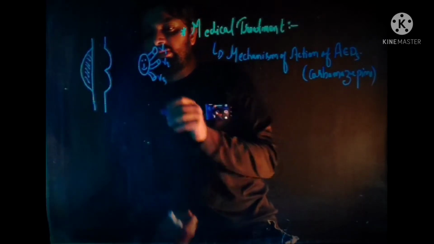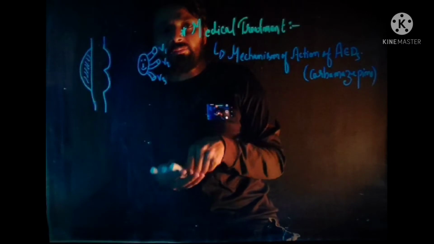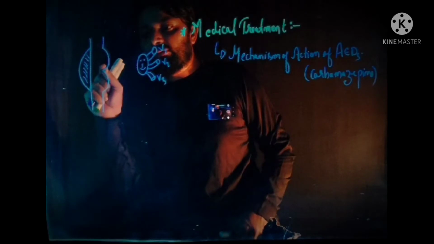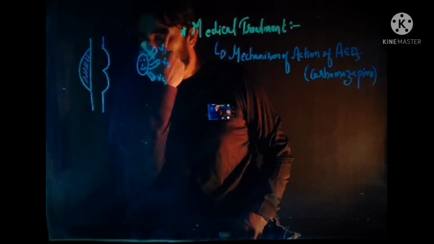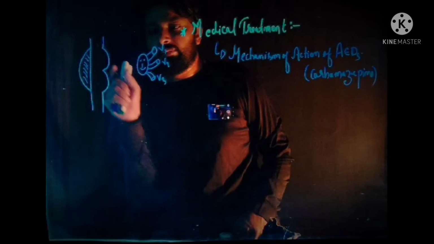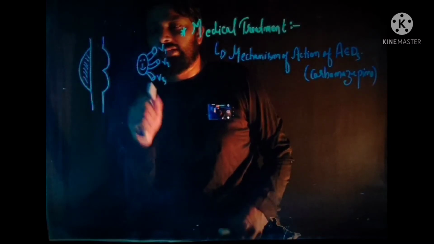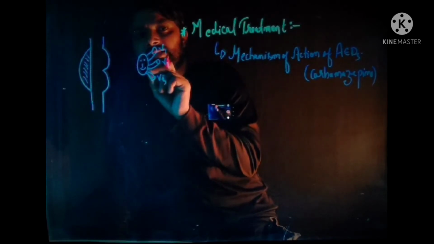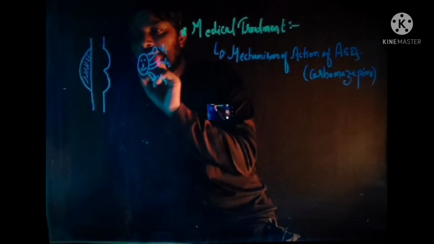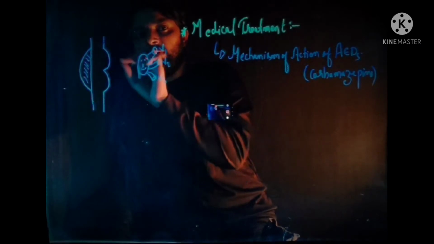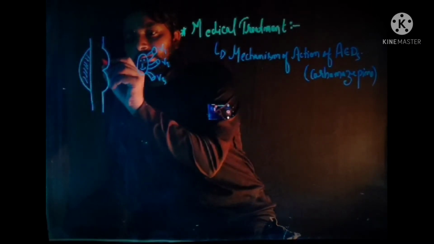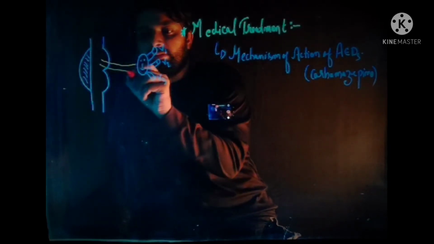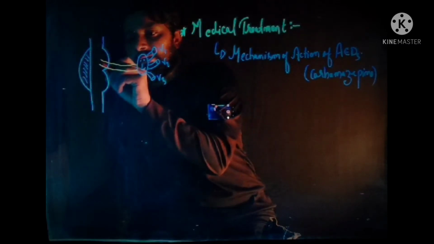Now in case of trigeminal neuralgia, the sensory root of the trigeminal nerve emerges from the mid-pons region and enters into the trigeminal ganglion. So here is the mid-pons, and from here the root of the trigeminal nerve emerges